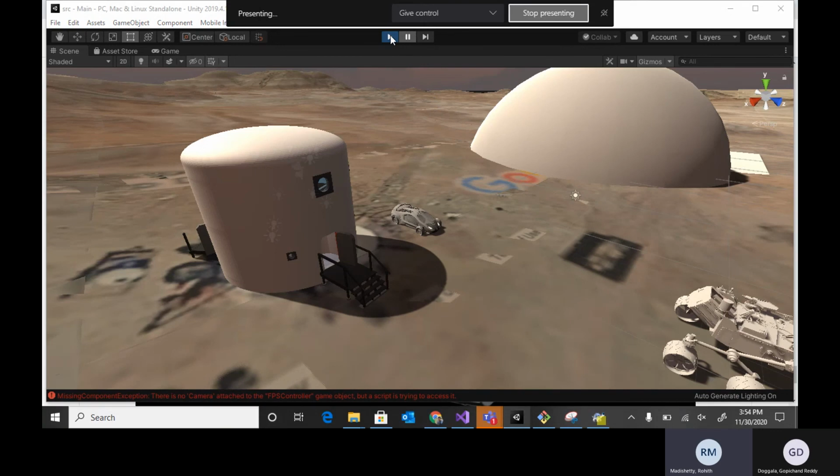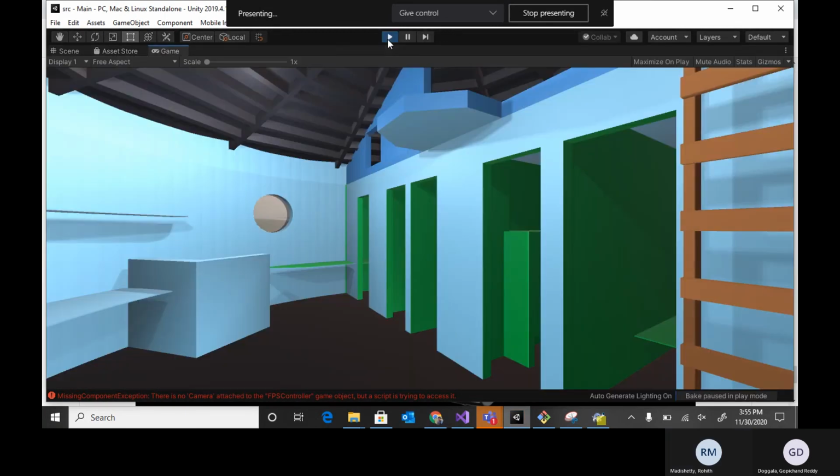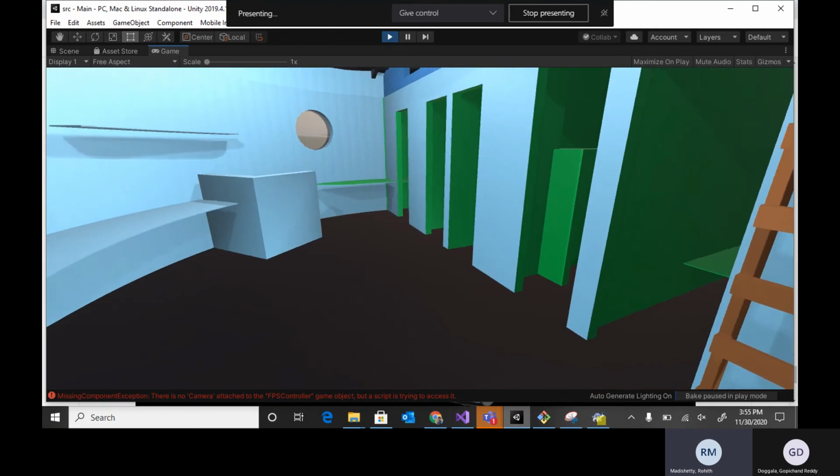When we start, the game starts inside the space station. Yeah, this is the starting of the game.